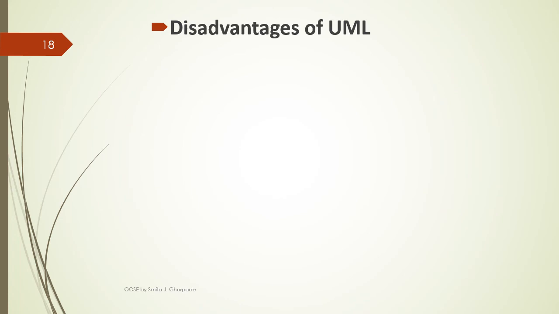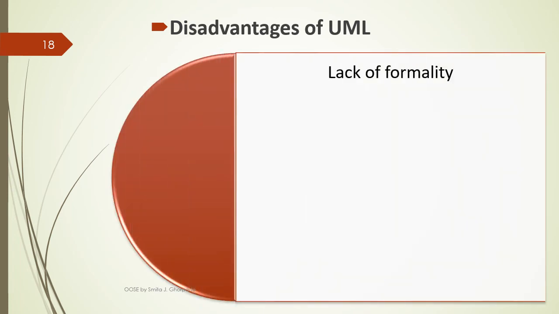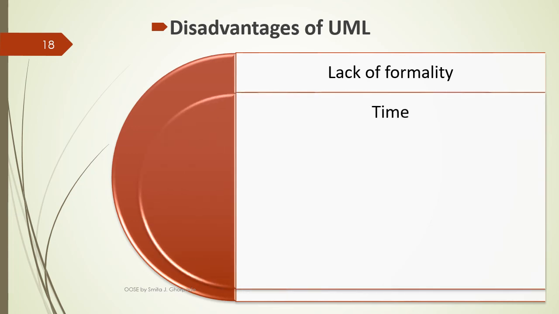Disadvantages of UML. First, lack of formality. UML does not define a common standard file format to construct a model for a software system. Different diagrams are constructed to model a software system. Time. UML takes a lot of time to construct different types of diagrams, manage those diagrams and maintain those UML diagrams. It is a somewhat complicated procedure to synchronize these UML diagrams with software code. It takes a lot of time.